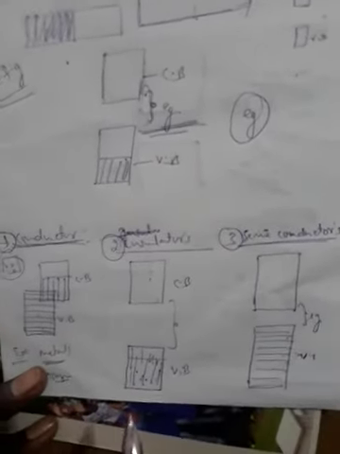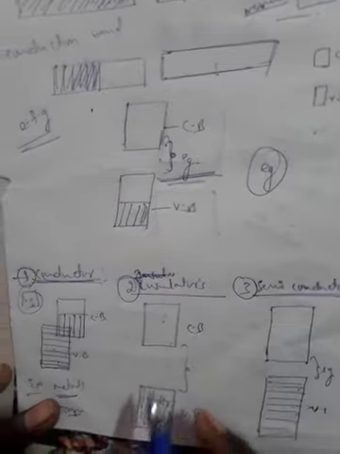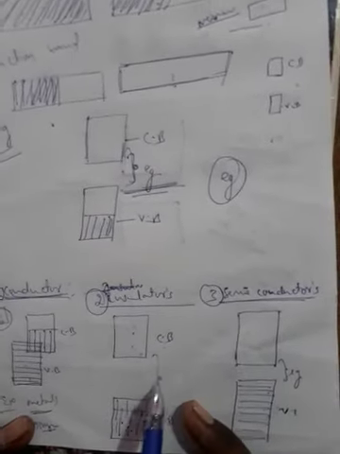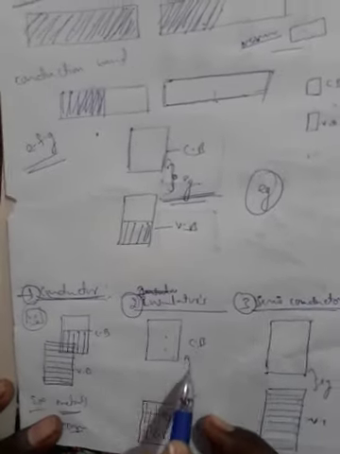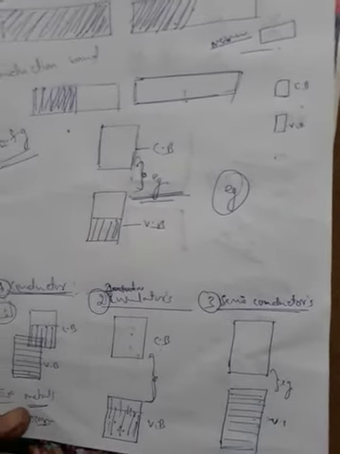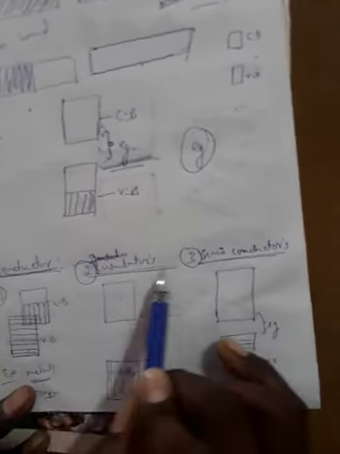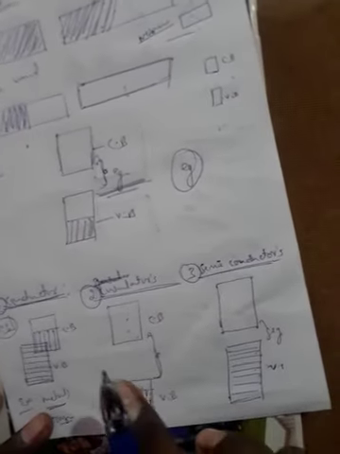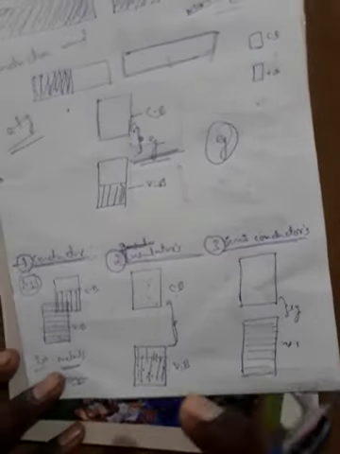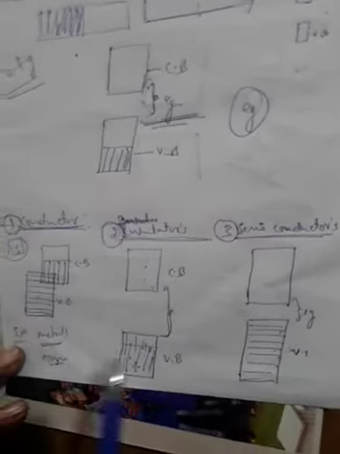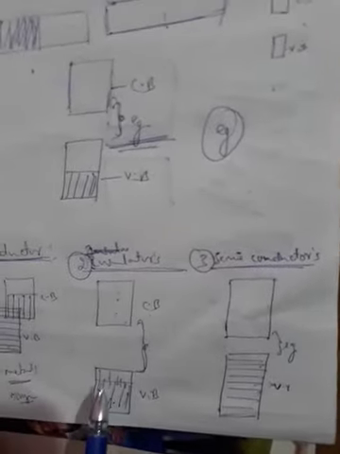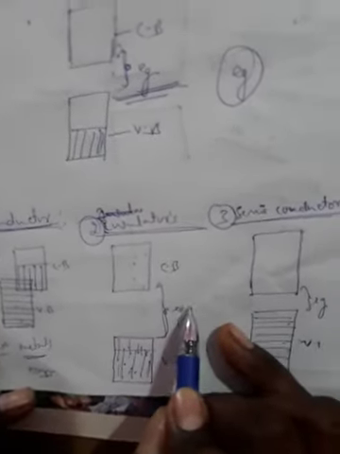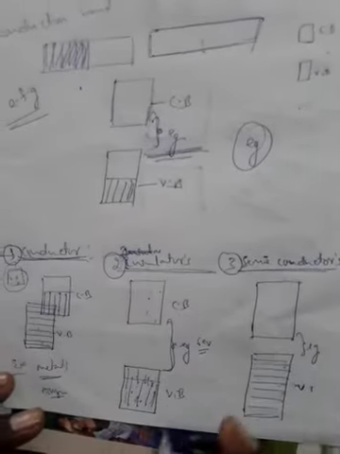That means there is no transfer of electrons from the valency band to the conduction band, because the energy forbidden gap is very high. Simple definition: in an insulator the valency band and conduction band are separated by a large forbidden gap. Approximately that energy gap is 6 electron volts.